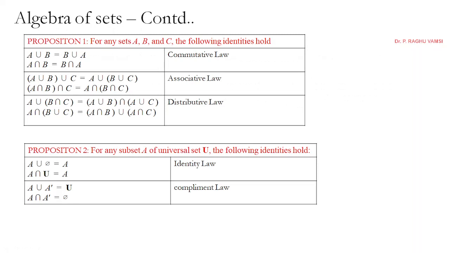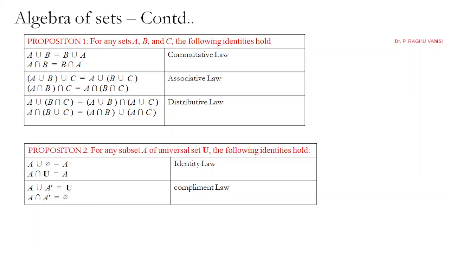The first one is the commutative law: A union B is equal to B union A, and A intersection B is equal to B intersection A. Coming to the associative law: A union B union C is equal to A union (B union C), and A intersection B intersection C is equal to A intersection (B intersection C). These two fall under the associative law.